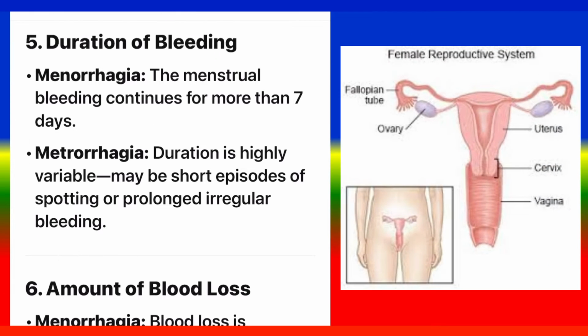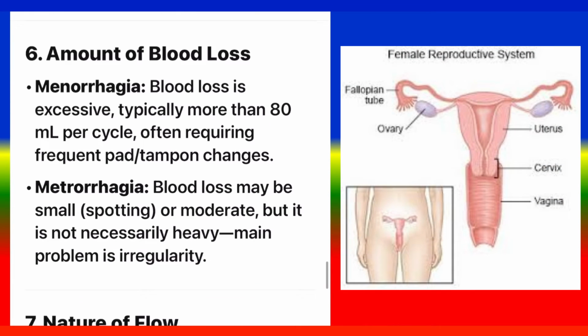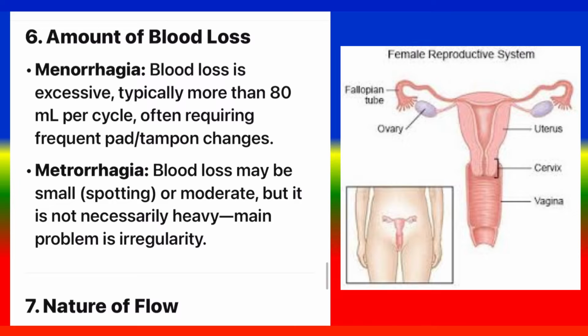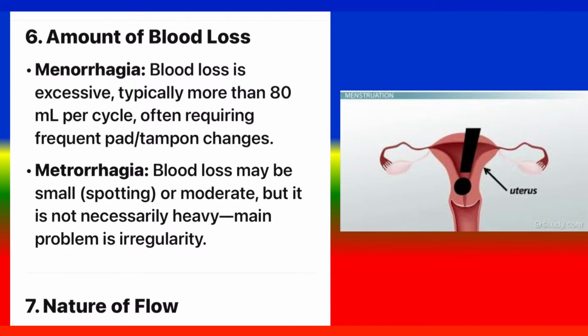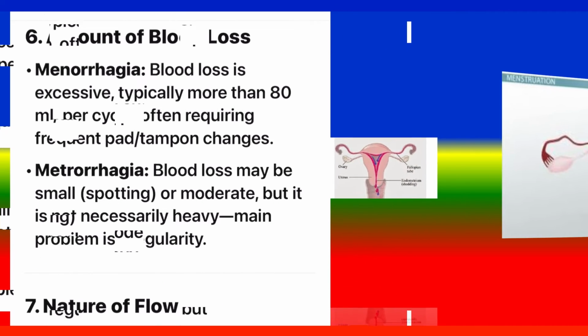6. Amount of blood loss. Menorrhagia: blood loss is excessive, typically more than 80 ml per cycle, often requiring frequent pad or tampon changes. Metrorrhagia: blood loss may be small, spotting, or moderate, but it is not necessarily heavy. The main problem is irregularity.